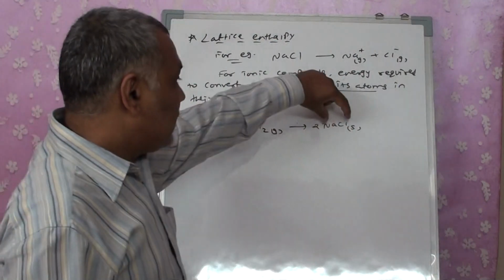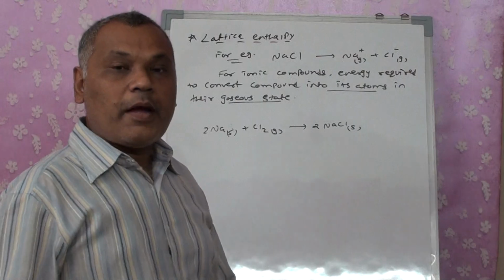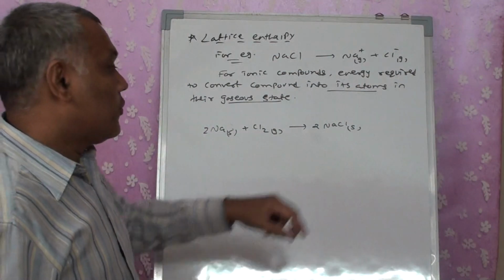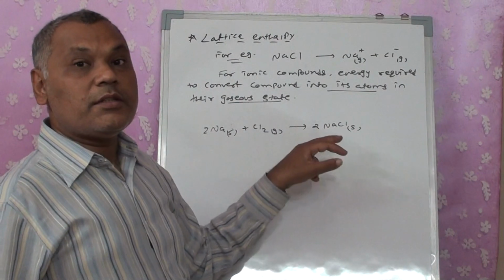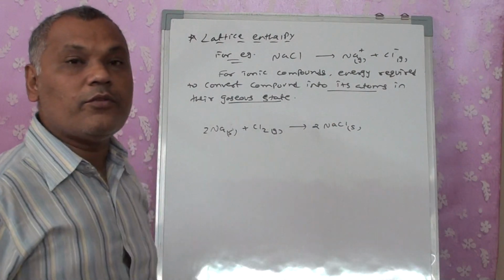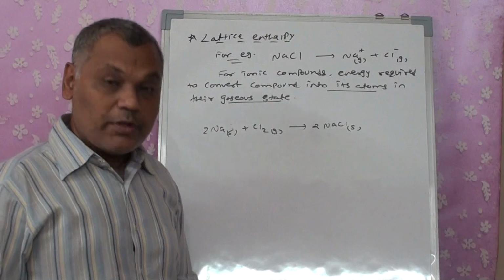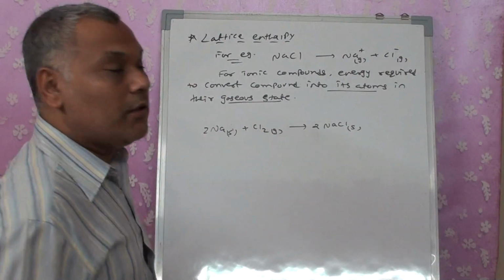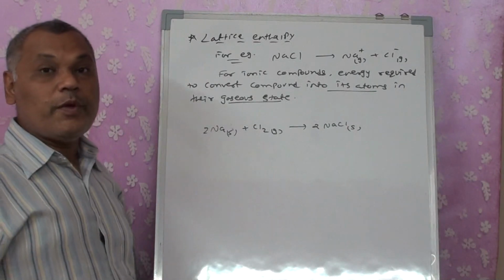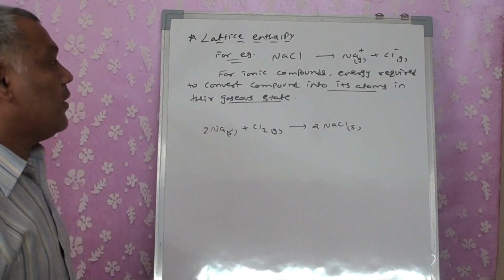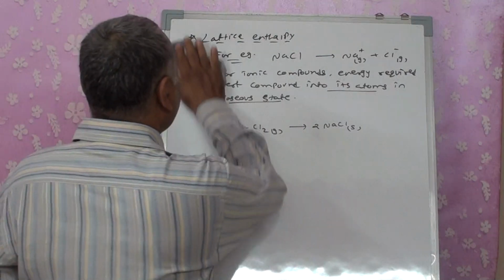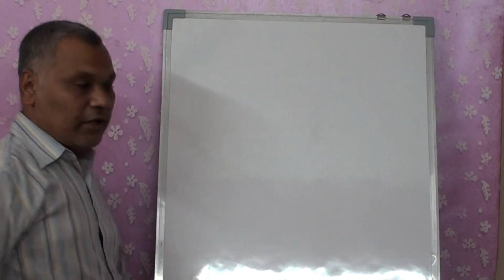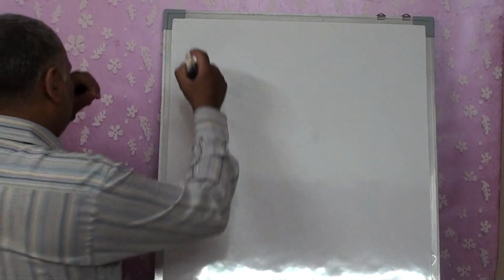Now NaCl is in the solid state, and I want to convert it into Na+ and Cl- gaseous components. So at that time, what will happen? This is in the solid state. It is necessary to be converted into gaseous form, and only then will it be able to ionize. So for that case also we need energy, and that also has to be considered. So that was necessary to understand the Born-Haber cycle. Let us check how the Born-Haber cycle is studied.